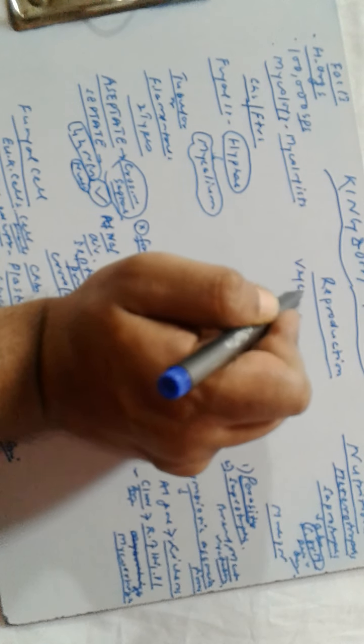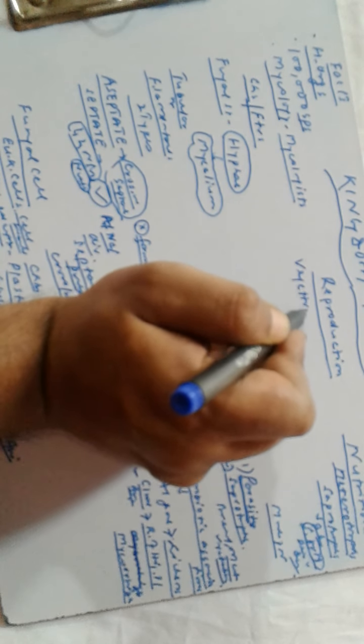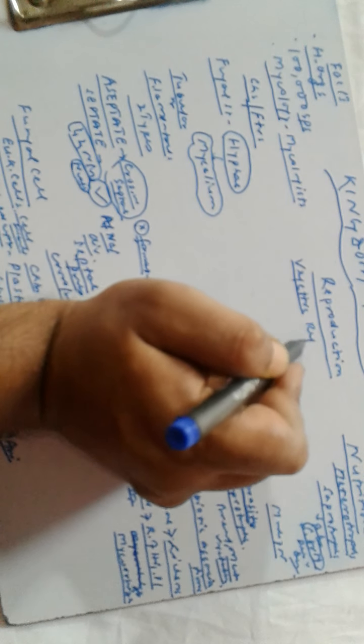So the reproduction may be vegetative, asexual or sexual in the case of fungi. What do you mean by vegetative reproduction?